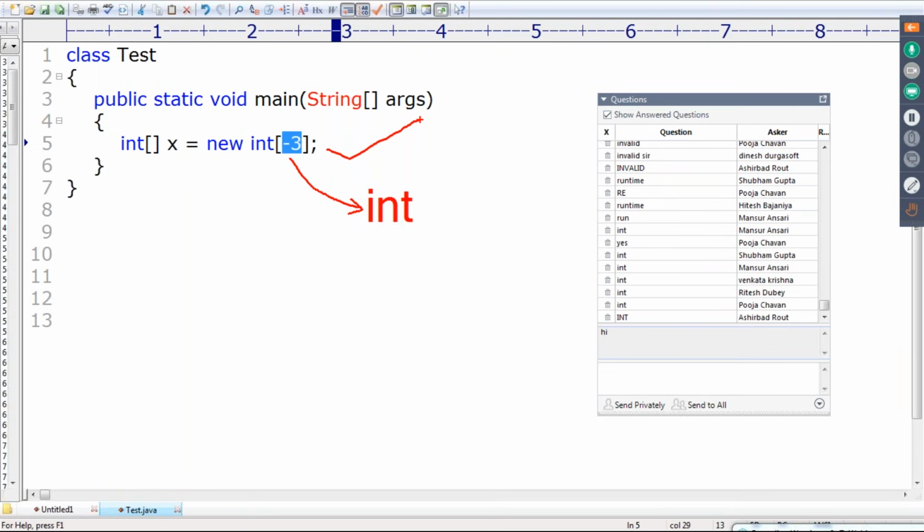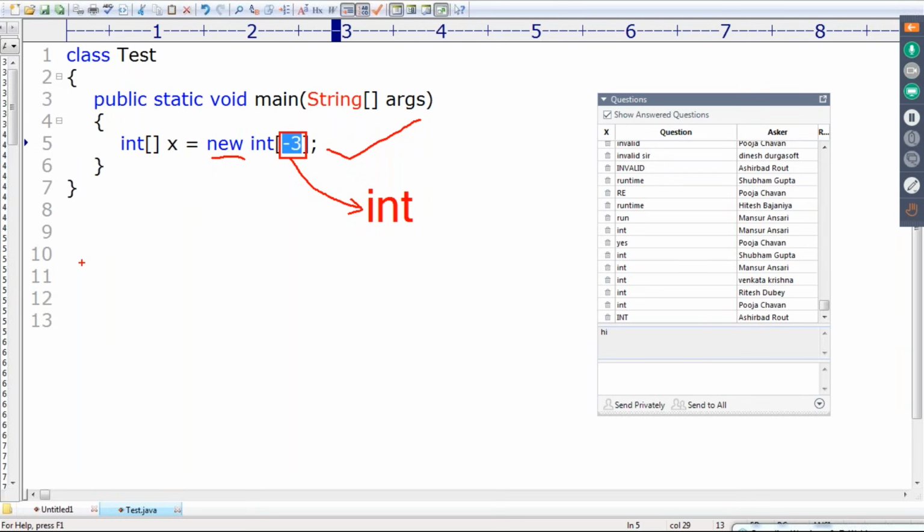Next, at runtime, who is responsible to create this array? JVM is responsible to create this array, right? Now, JVM will allocate memory based on this size. Observe that. JVM is responsible to allocate the memory based on the size. Whenever at runtime JVM observes -3, a negative size, immediately JVM is going to get shocked, man.